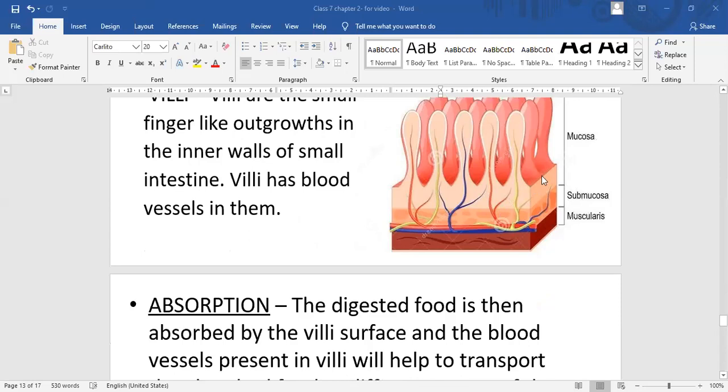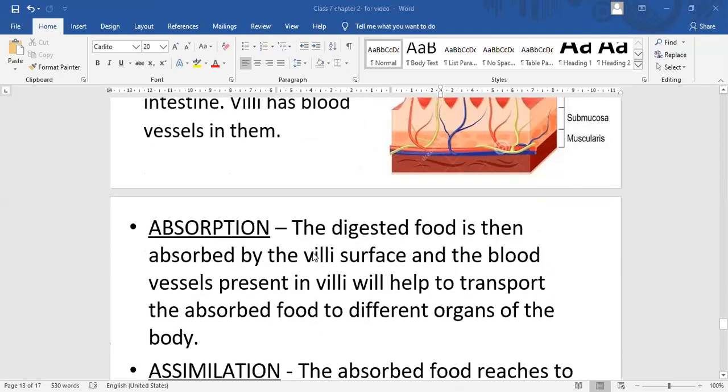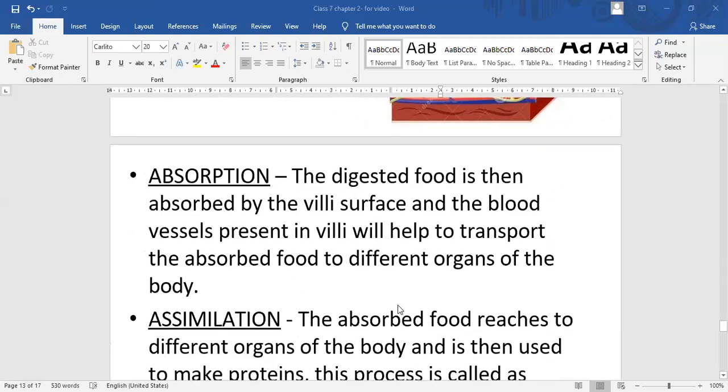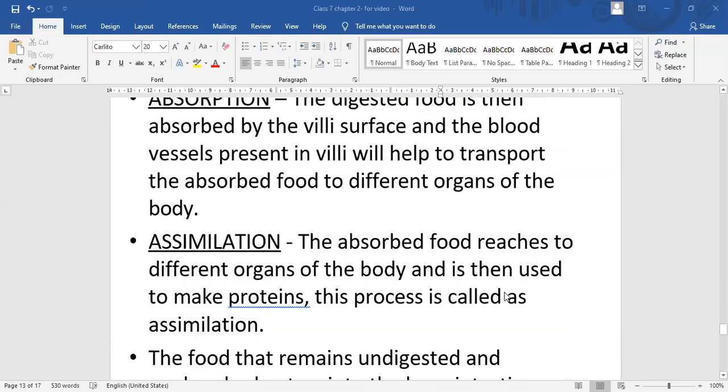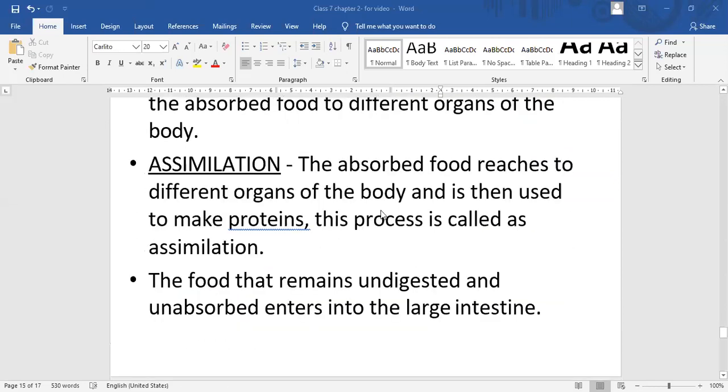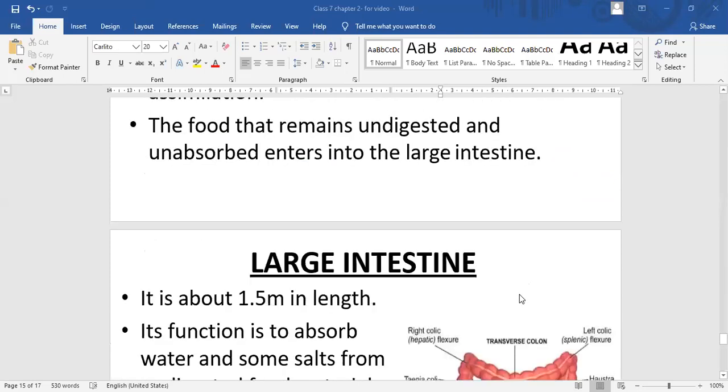Now, absorption: the digested food is then absorbed by the villi surface, and the blood vessels present in the villi help to transport the absorbed food to different organs of the body. Next is assimilation. The absorbed food reaches different organs of the body and is then used to make proteins. This process is called assimilation. The food that remains undigested and unabsorbed enters the large intestine.